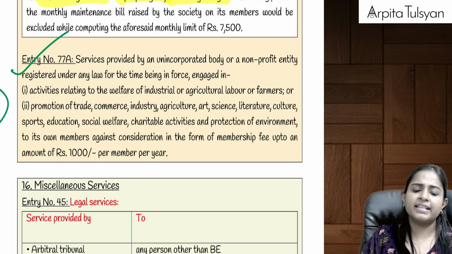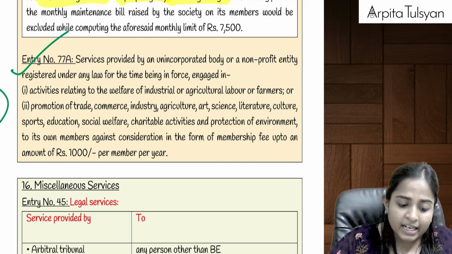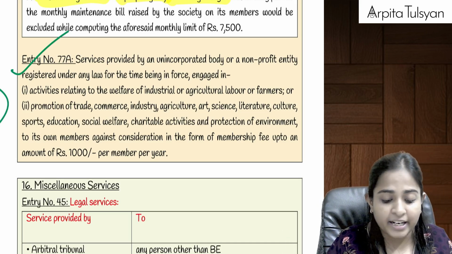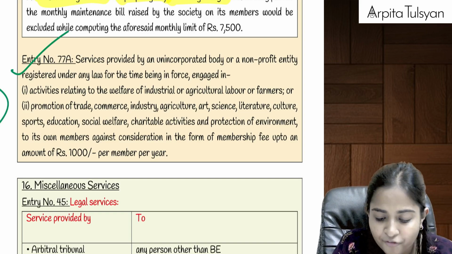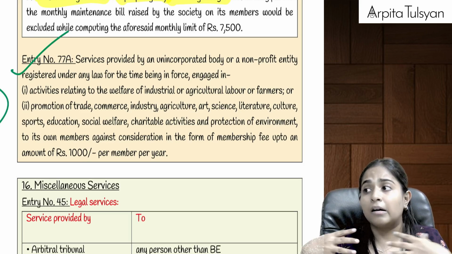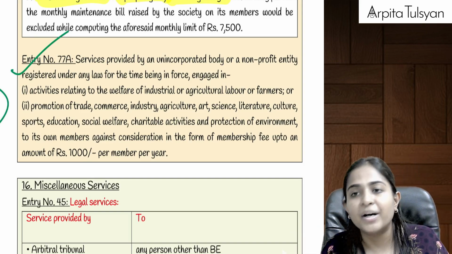Entry number 77A is if there are any such services which are provided by any unincorporated body or non-profit entity which is engaged in welfare of industrial labor, agricultural labor or farmers, like farmers association, farmers organization, industry organizations, etc., where they provide membership to their members.